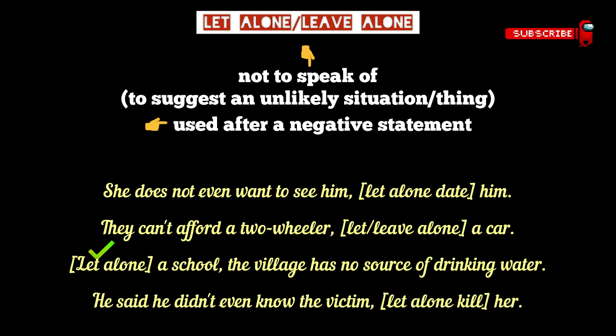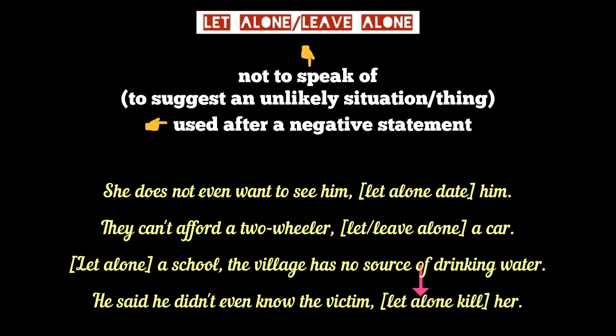Sometimes we use the phrase let alone at the start of a sentence for emphasis. Let alone a school, the village has no source of drinking water even. This sentence simply means there is no question of a school when the village has no basic amenity like drinking water. He said that he didn't even know the victim, let alone kill her.